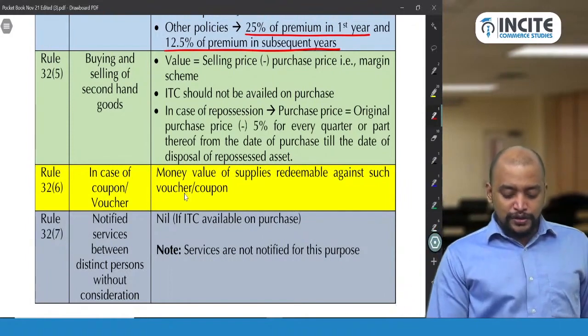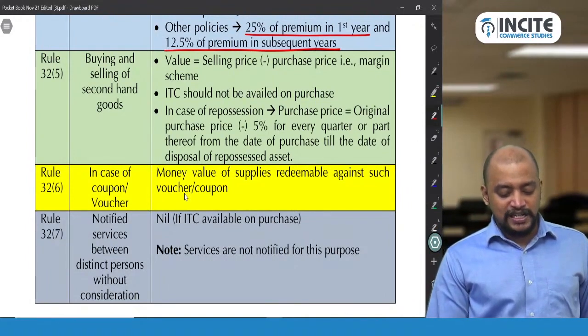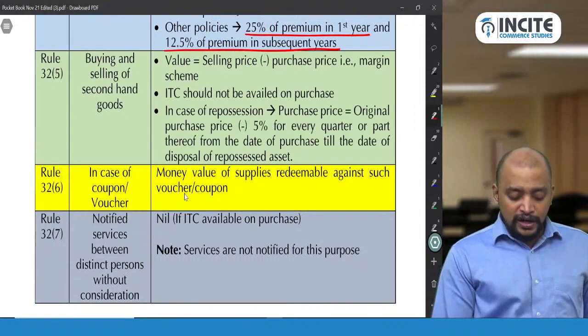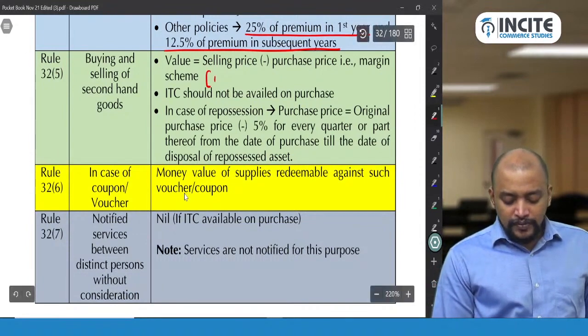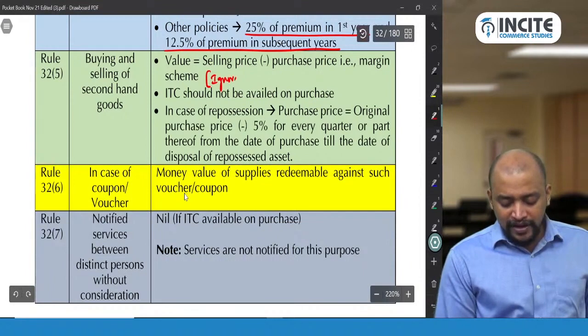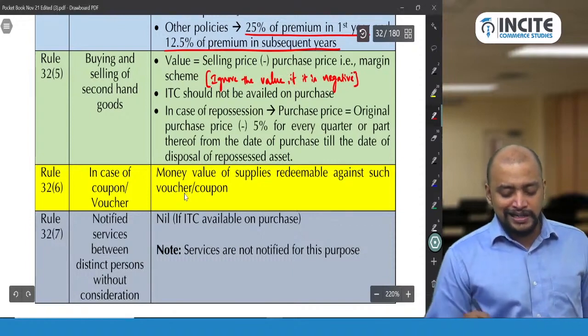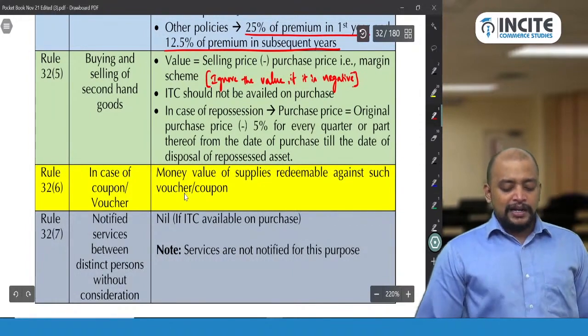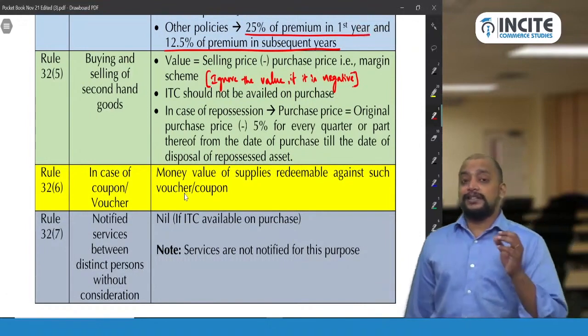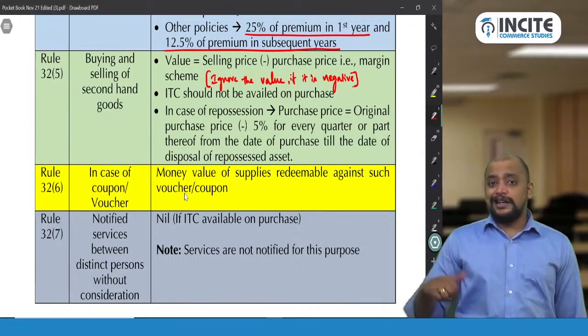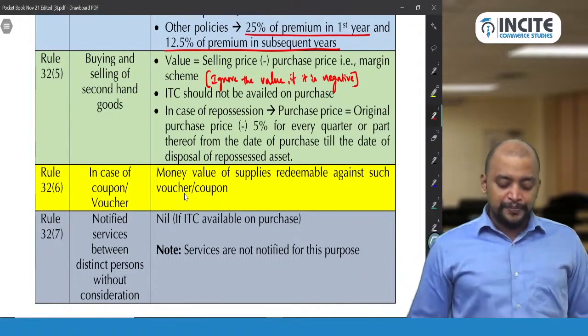So value equals selling price minus purchase price, that is margin scheme, okay. Ignore the value if it is negative. Means if the value is negative, so no need to pay any GST in that case. Okay. And ITC should not be availed on purchase. That's an important point. If you enjoy the ITC, then margin scheme is not applicable.